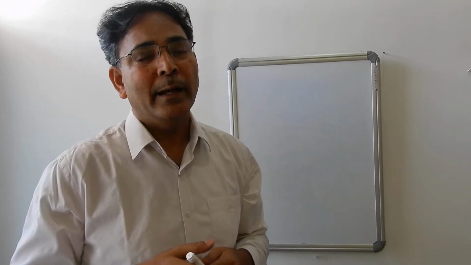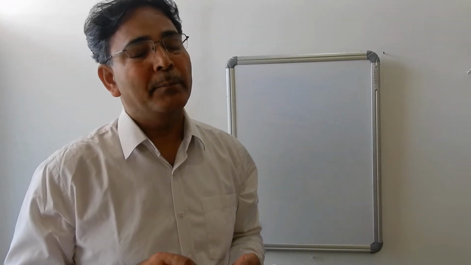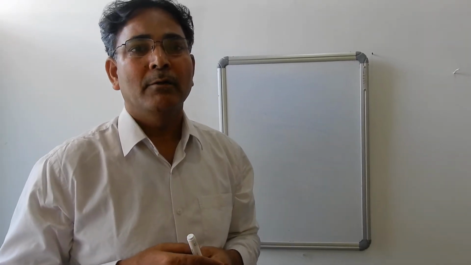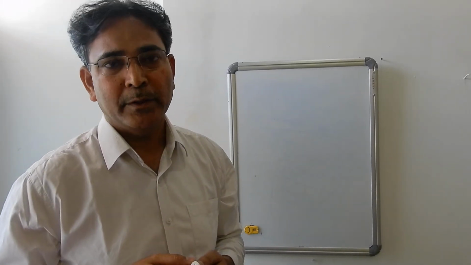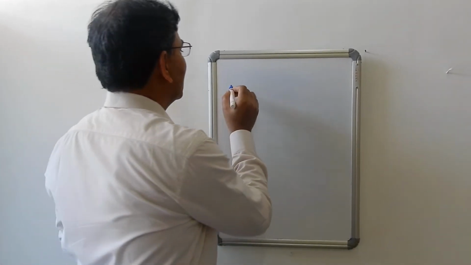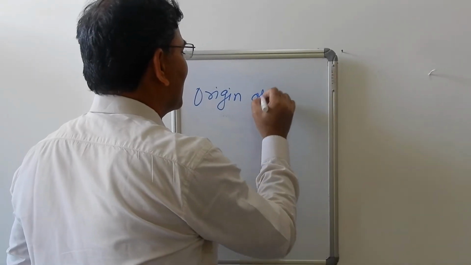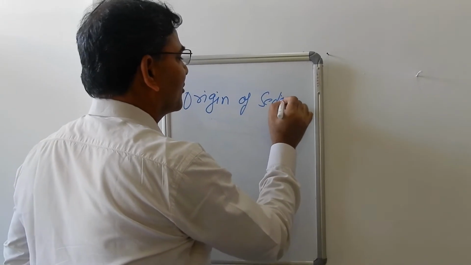So the lithosphere is the sphere of rock, and there are three types of rocks: the igneous rock, the sedimentary rock, and the metamorphic rocks. I personally believe that sedimentary rock is the life supporting rock, because all the fossil fuels, the coal, petroleum, and the gases, they are stored into the sedimentary rock. The water we drink is also stored into the sedimentary rock. So how is this sedimentary rock evolved, or what are the techniques for the origin of sedimentary rocks?